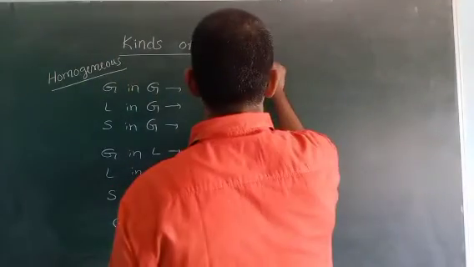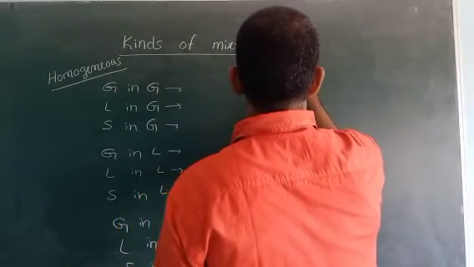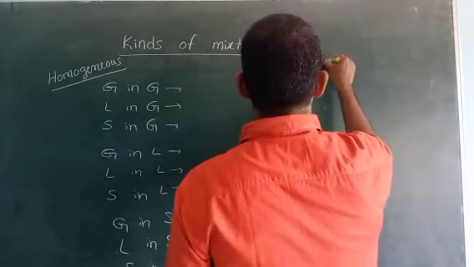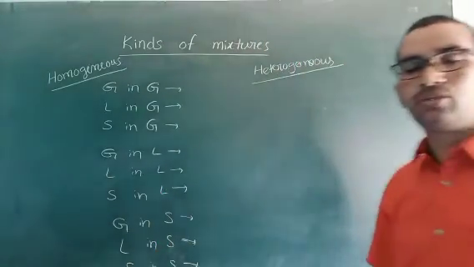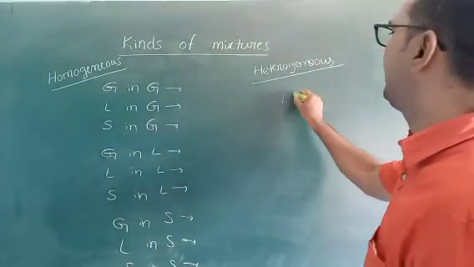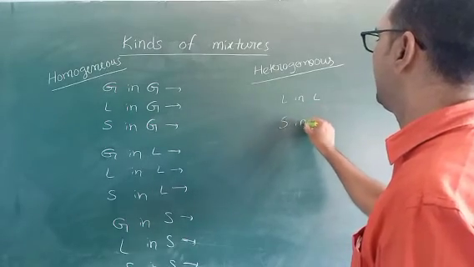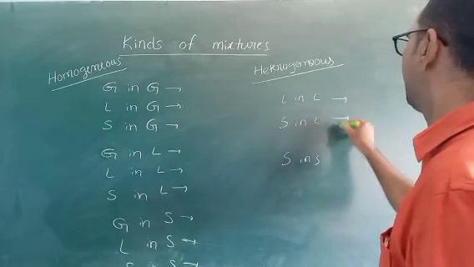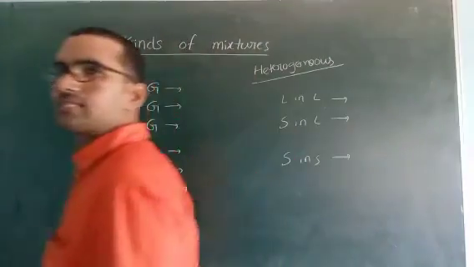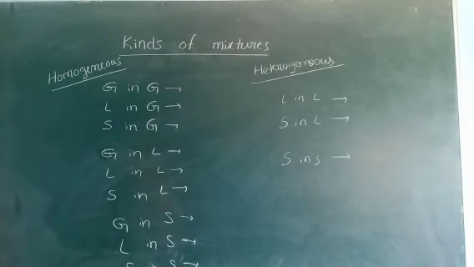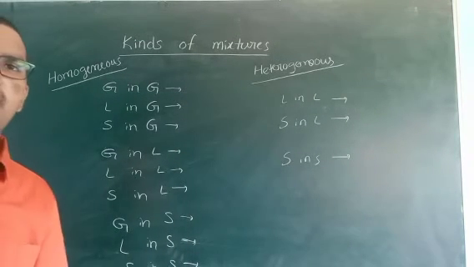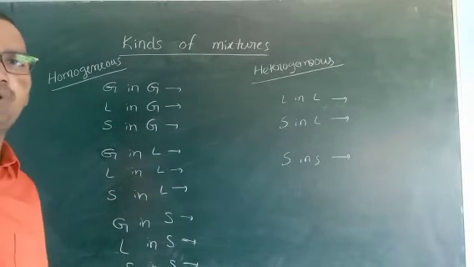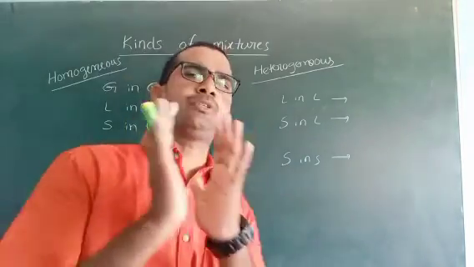Now heterogeneous. How many types did we teach? Liquid in liquid, solid in liquid, solid in solid. For each one add 2 extra examples. This is about kinds of mixtures. Very important, and examples are most important.